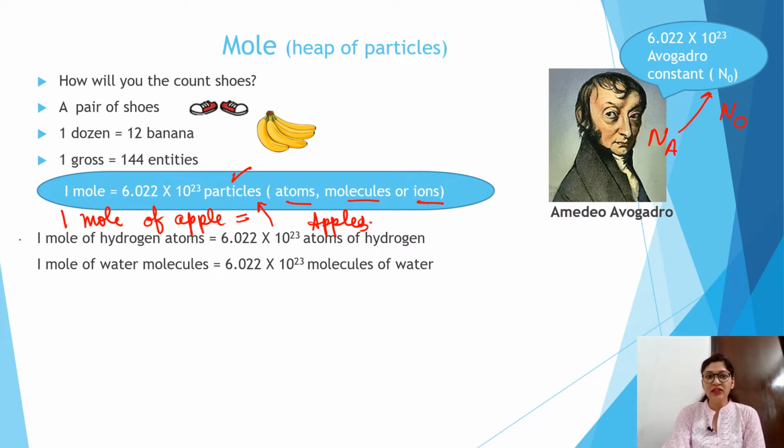In the same way, in chemistry, 1 mole of hydrogen atoms depicts 6.022 into 10 raised to power 23 atoms of hydrogen. If I say 1 mole of water molecules, it shows this much molecules of water. So 1 mole is nothing but a pure number.